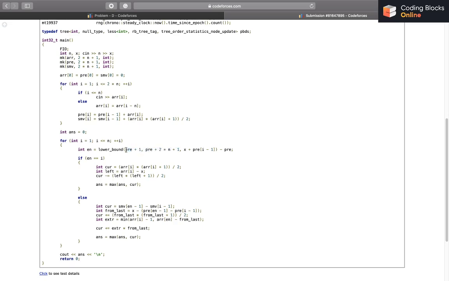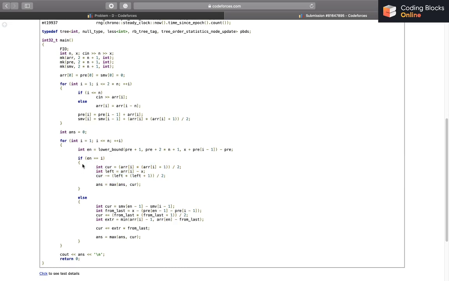You can read more about it if you want to. And the value is x plus prefix of I minus 1. So it will basically give me a pointer to the first such value which is greater than or equal to this value, and if I subtract the prefix from it, I'll just get the index. So I have the index stored here.